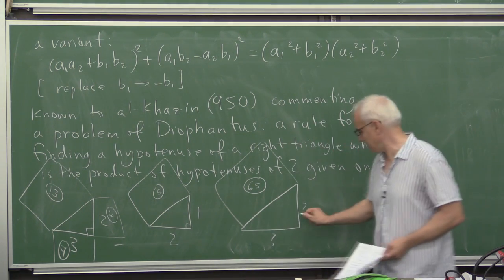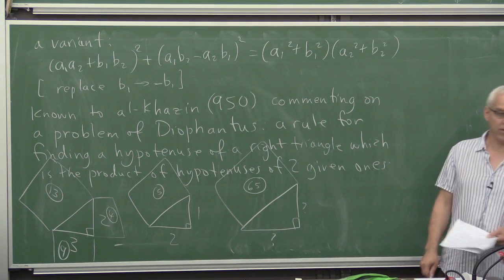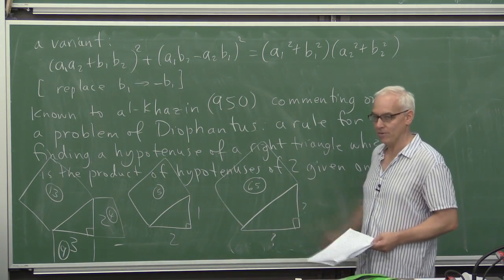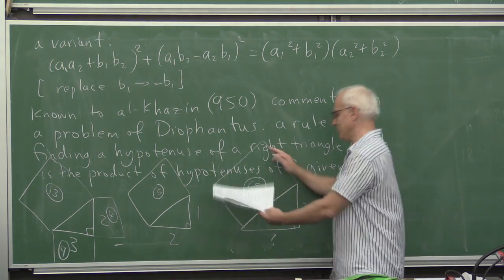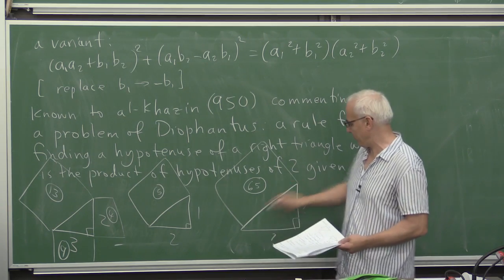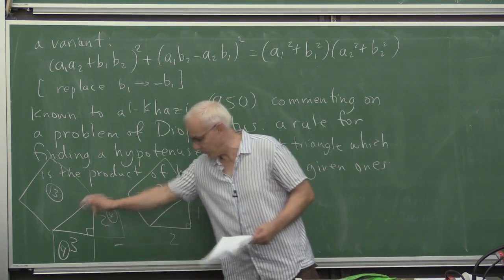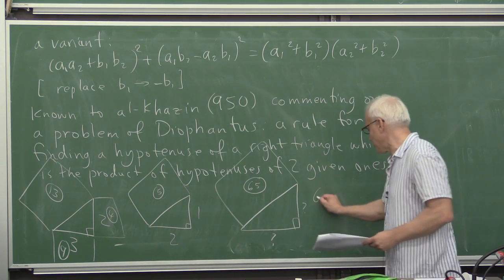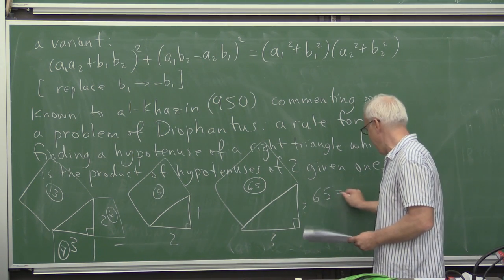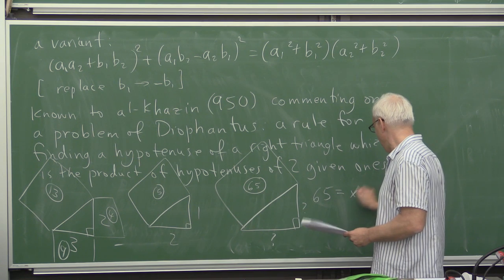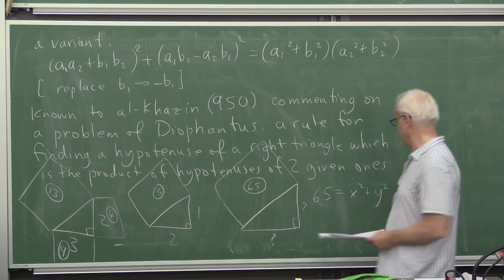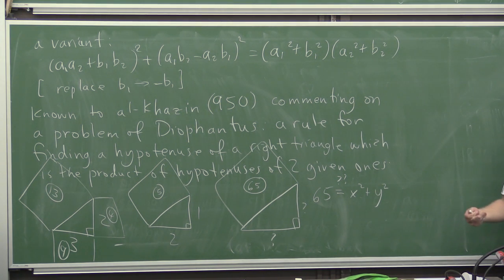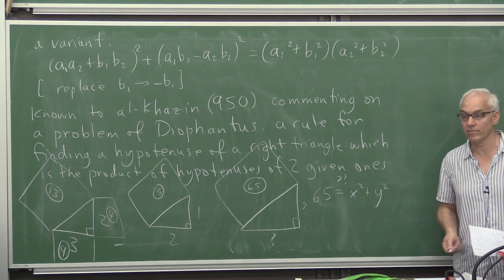So the question is, what sides do you have to put there in order that you can cook up a right triangle whose square built on this side is the product of the squares here. That's really asking the question, can we write 65 as x squared plus y squared, where x and y are integers? How do you write 65 as a sum of two squares?